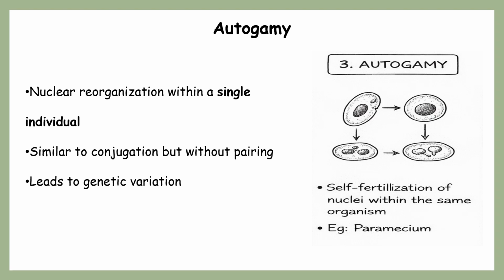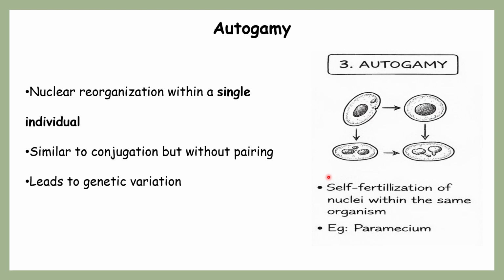So after conjugation, let's talk about autogamy. Autogamy is something like self-fertilization, which is seen most commonly in ciliates like paramecium, where the same single parent is involved. It doesn't involve two parents or two gametes. It involves a single individual, where we can see self-fertilization, like how it happens in plants.